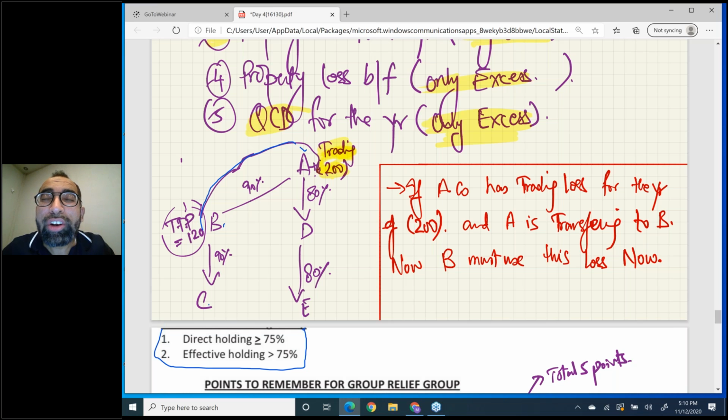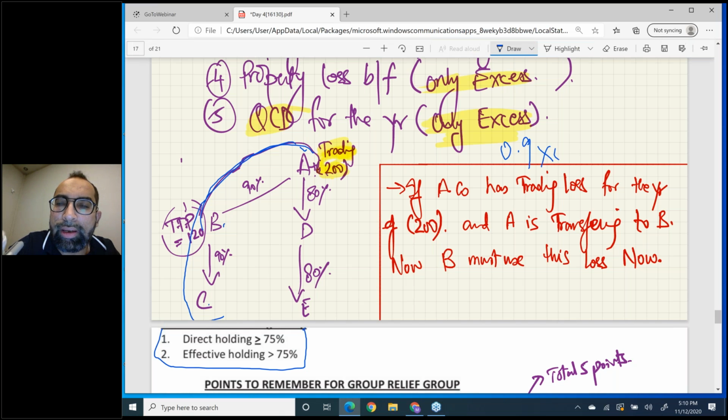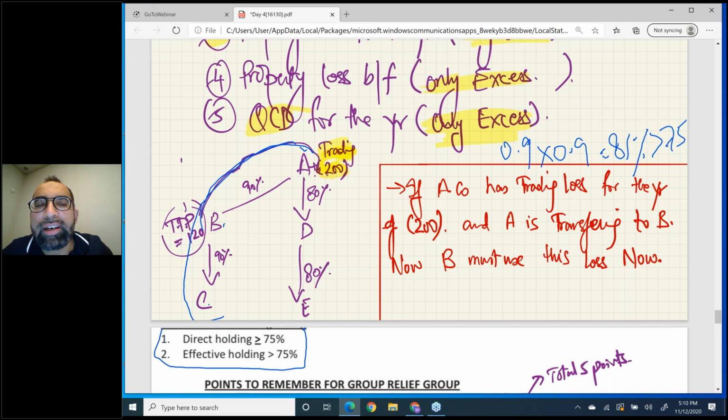Now, if you want to connect ABC in one group, then you have to multiply these two holding percentages. So 0.9 into 0.9 gives you 81%, which is greater than 75. So yes, ABC top to bottom is one single group. Okay, 75% group. Now come to D.